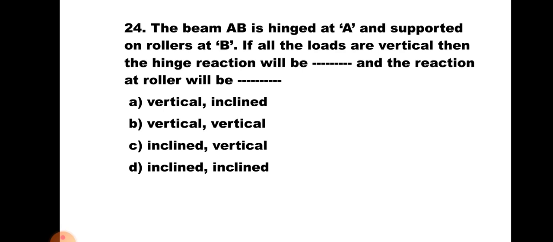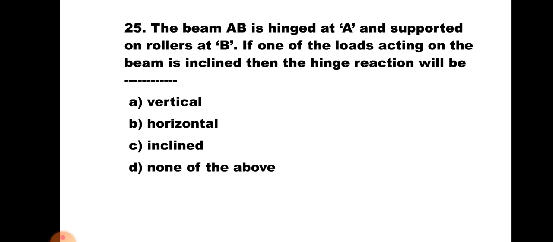Now here, left end is hinge, right end is roller. But all the loads are vertical. So whether it is hinge or roller, as all the loads are vertical, the reaction at the hinge and the reaction at the roller both will be vertical. Hence the correct answer is B, vertical, vertical.